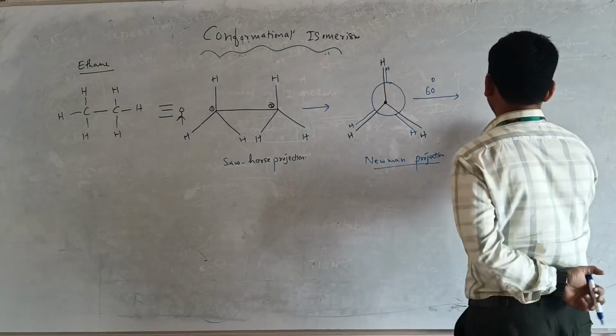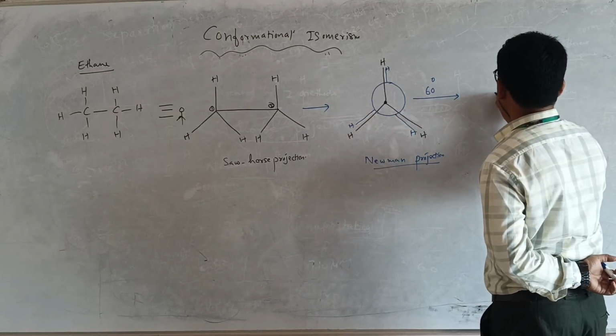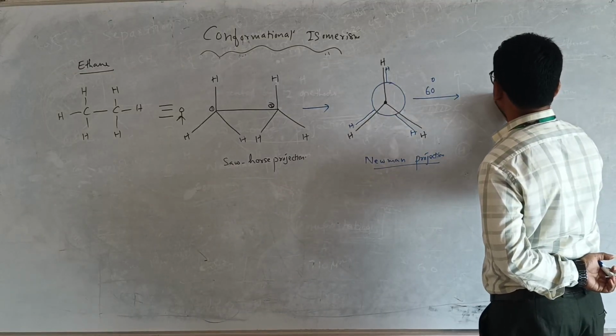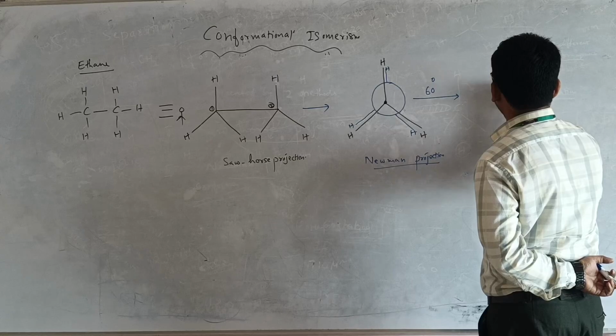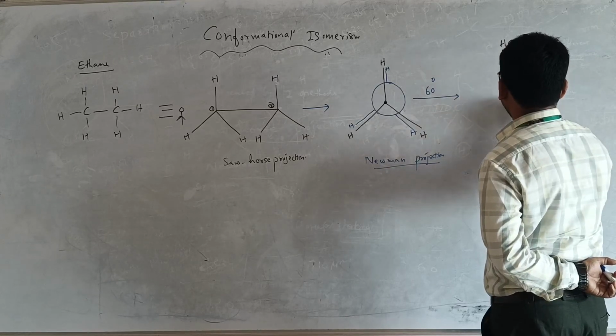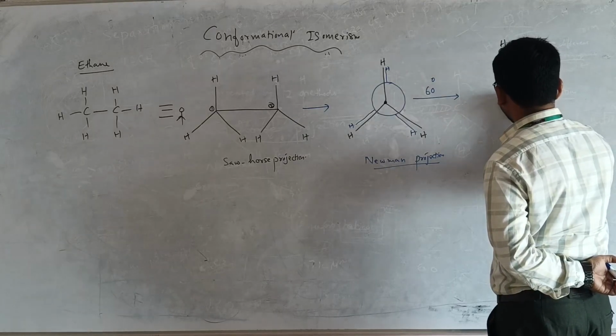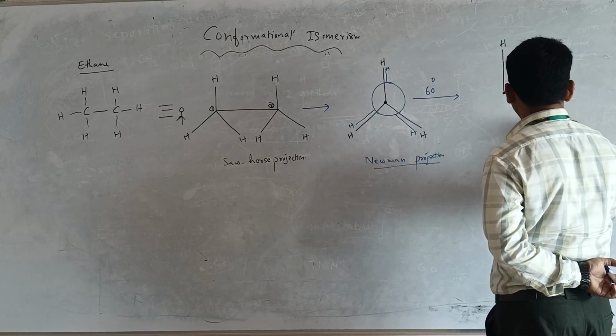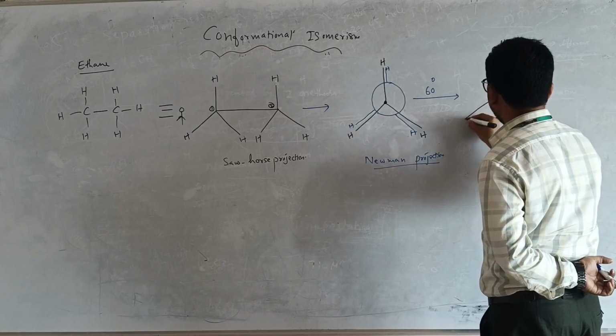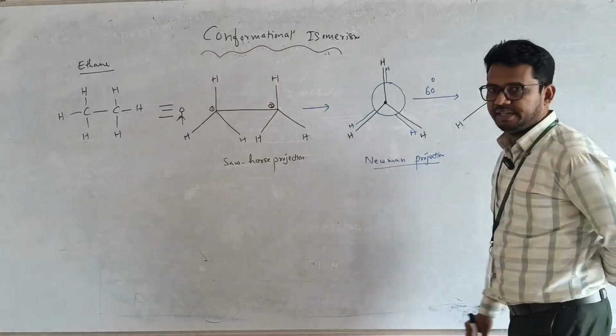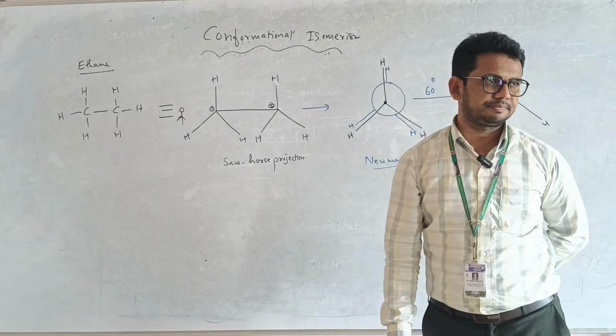Just remember this, 60 degrees. The front carbon I will write in the same manner, with its hydrogens, because the front carbon's atoms do not change position and remain at the same place.